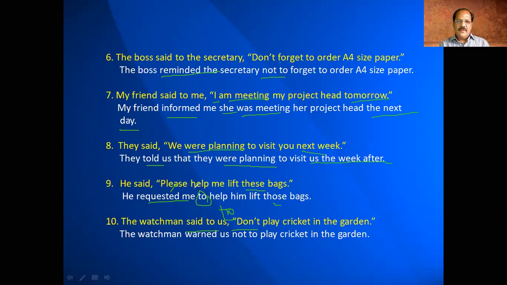So the first job here is to remove the comma and inverted commas, look at the reporting verb and use a suitable reporting verb. Then go into the subject and see, that subject can be converted into the appropriate pronoun. Then convert the tense of the sentences, and if there are any time markers and all that, we have to change them. For example, "tomorrow" has become "next day", "next week" has become "the week after", like that. So whatever changes that you want to make, you can make.